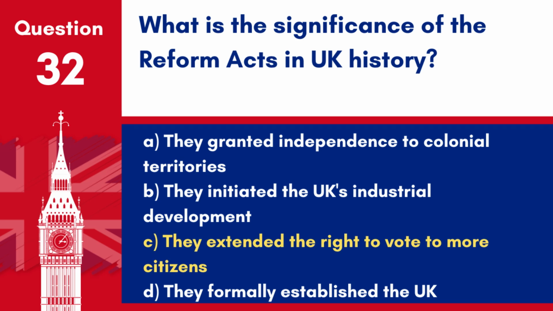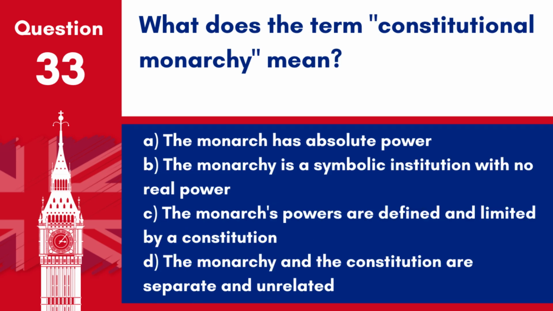Answer. C. They extended the right to vote to more citizens. The Reform Acts were a series of measures that gradually extended the electoral franchise, notably beginning with the Reform Act of 1832.